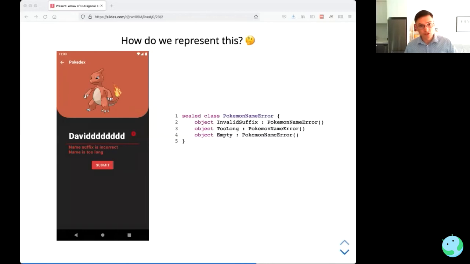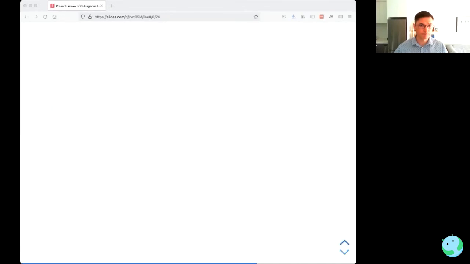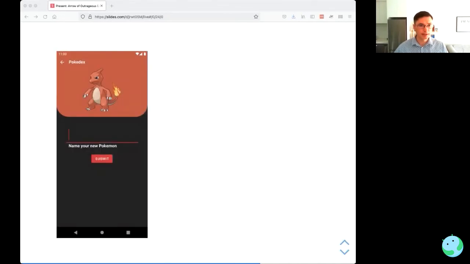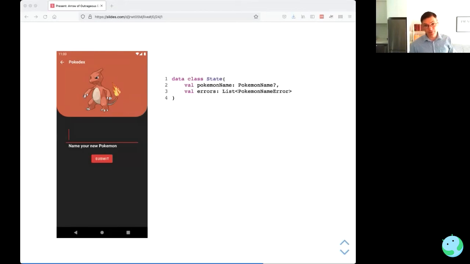We can start by enumerating our errors. Pokemon name can have a bad suffix, it could be too long, or it could be empty. These are all errors. And then we can model that as a state. For our state, we're going to say a Pokemon name represents a validated Pokemon name, or a name suitable to send over the network or to put inside the database. And then errors is going to be a list of errors we want to show to the user, telling them why their name is incorrect.